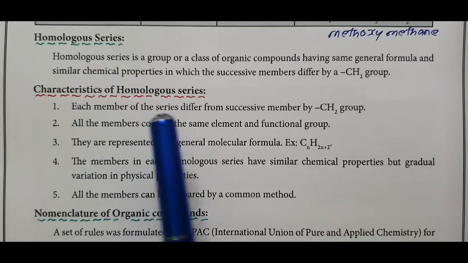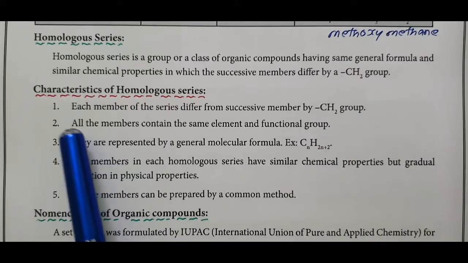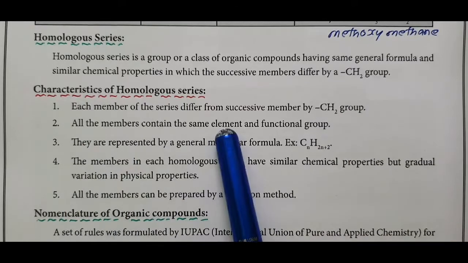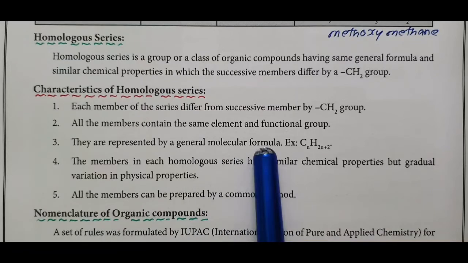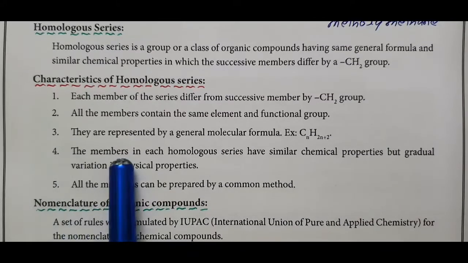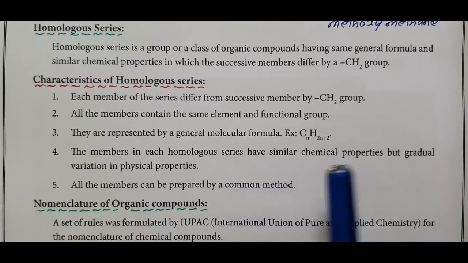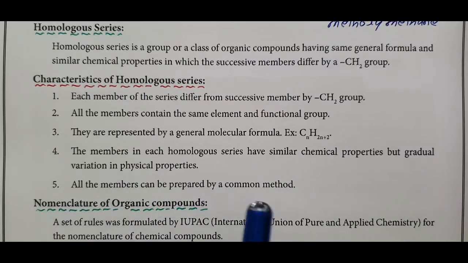Each member of the series differs from successive members by a CH2 group. All the members contain the same element and functional group. They are represented by a general molecular formula, such as CnH2n+2. The members in each homologous series have the same chemical properties but gradual variation in the physical properties.